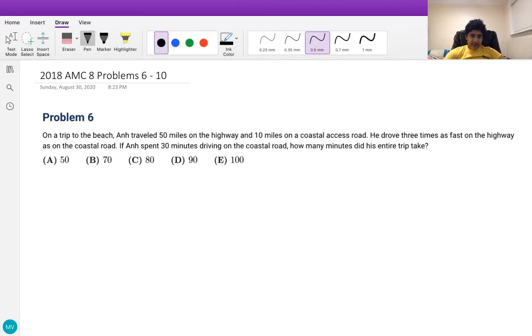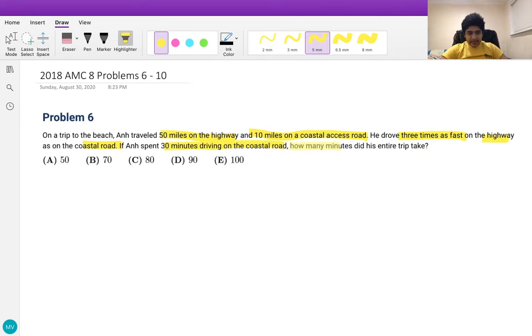On a trip to the beach, Anne traveled 50 miles on the highway and 10 miles on a coastal access road. He drove 3 times as fast on the highway as on the coastal road. If Anne spent 30 minutes driving on the coastal road, how many minutes did his entire trip take?